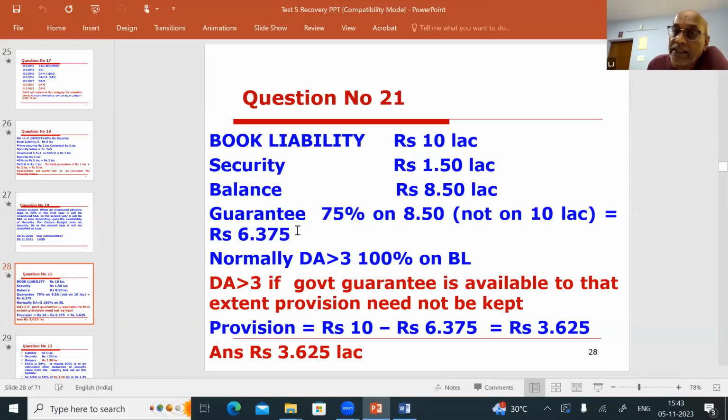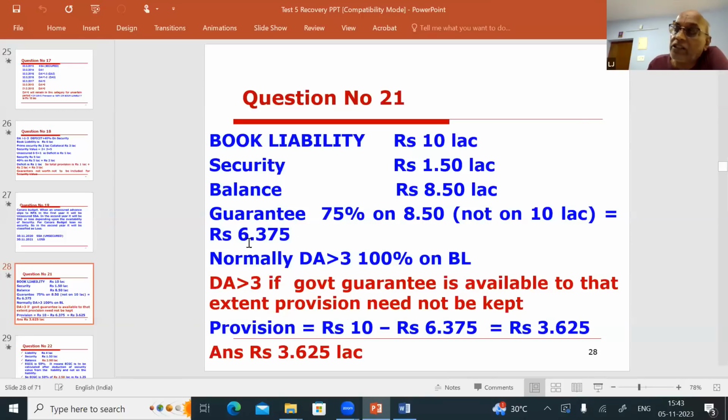So you should not say 75% on 10, and you should not say the guarantee is 7.50. You should say the guarantee is on 75% of the unsecured portion only. 10 minus 1.50 is 8.50. So the guarantee available is 75% on the 8.50, which is 6.375.